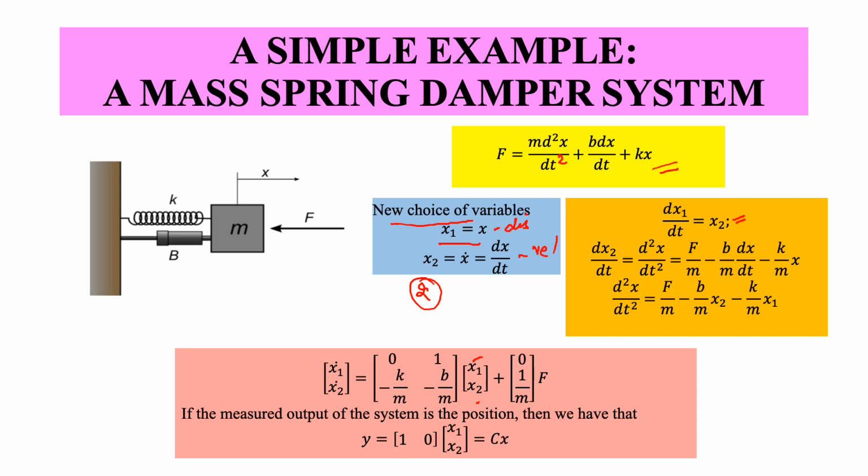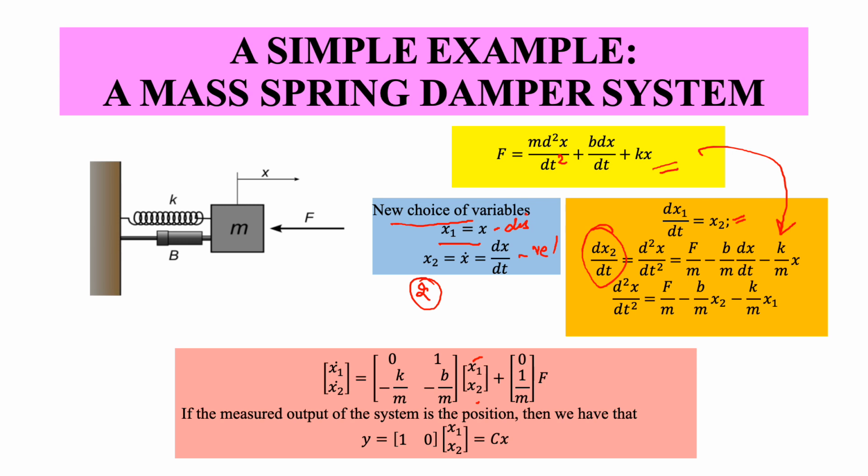We can rewrite it using the second order differential equation, and by dividing by m, I am taking it to the left hand side. So this simply becomes f by m minus b by m dx by dt minus k by m x. I am rewriting d square x by dt square in this particular form.